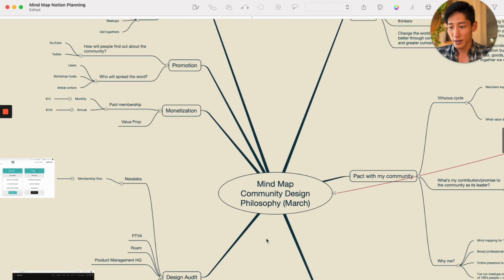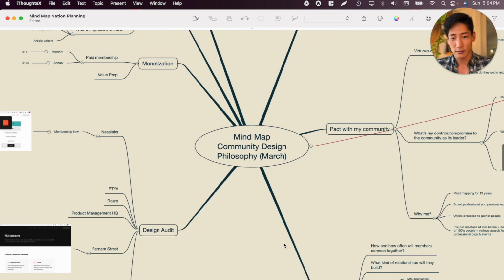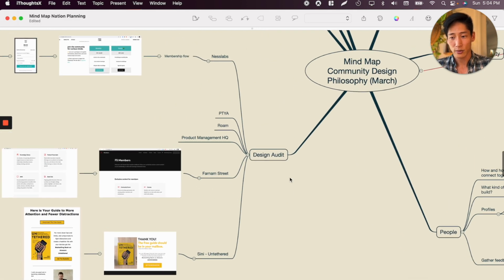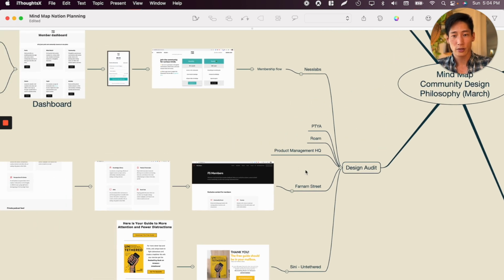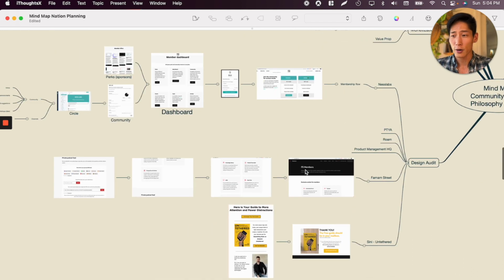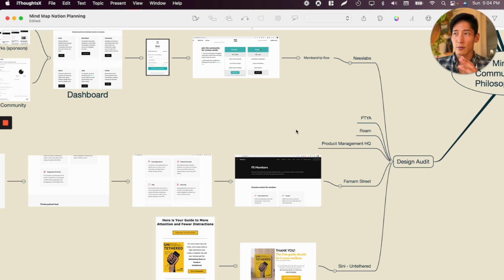All right, we're going to go down to design audit. So I actually do my mind maps clockwise, right? That's why I'm going in this direction. Design audit. This is something from UX research, because I used to be a product designer as well as a product manager. I've built a lot of apps before. A design audit means that you go into products that are similar to yours, not exactly the same, but those that either inspire you with their design or their flow.